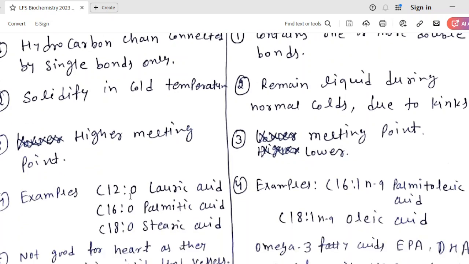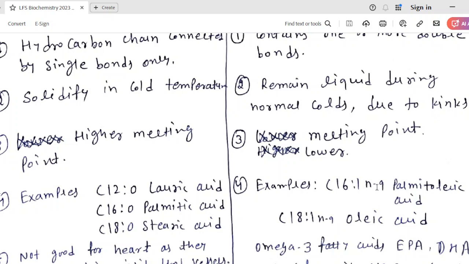Examples of saturated fatty acids include lauric acid, which is found in coconut oil, C16:0 palmitic acid, which is found in palm oil, and stearic acid, C18:0. Examples of unsaturated fatty acids: incorporation of one double bond in palmitic acid gives C16:1, that is palmitoleic acid. Incorporation of one double bond in stearic acid gives C18:1, that is oleic acid.